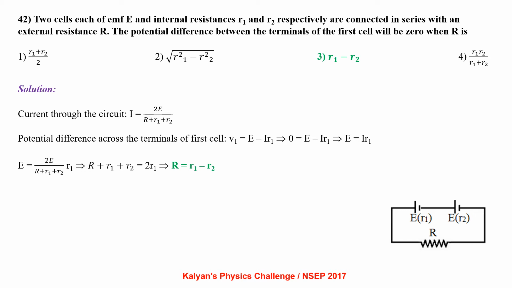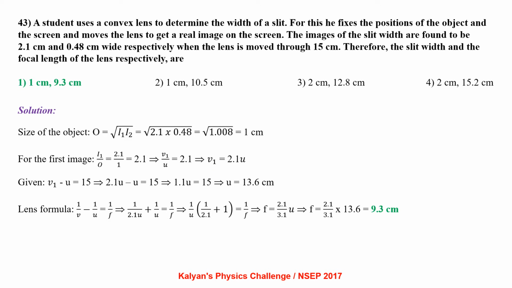minus R2. A student uses a convex lens to determine the width of a slit. For this, he fixes the positions of the object and the screen and moves the lens to get a real image on the screen. The images of the slit are found to be 2.1 cm and 0.48 cm wide respectively when the lens is moved through 15 cm.